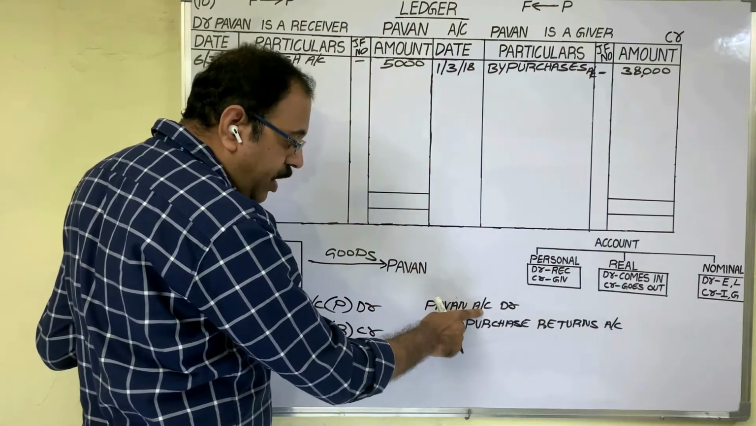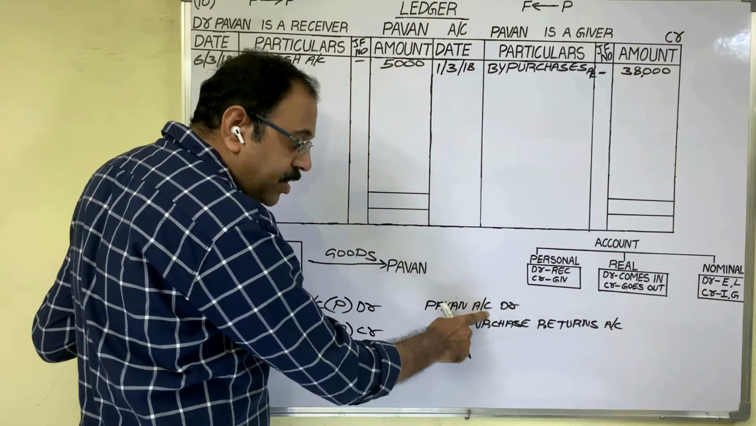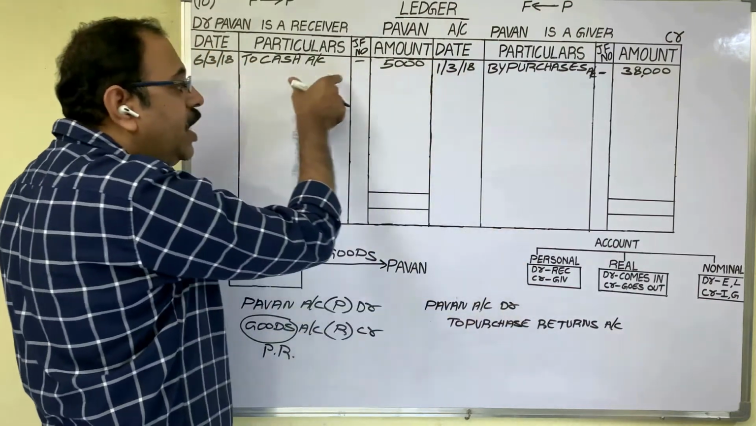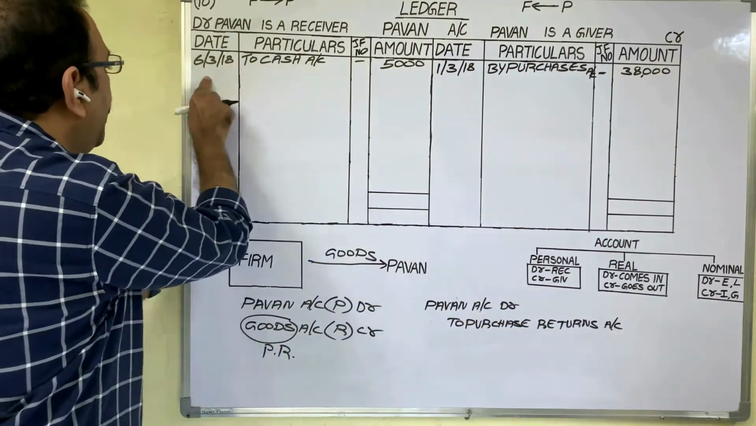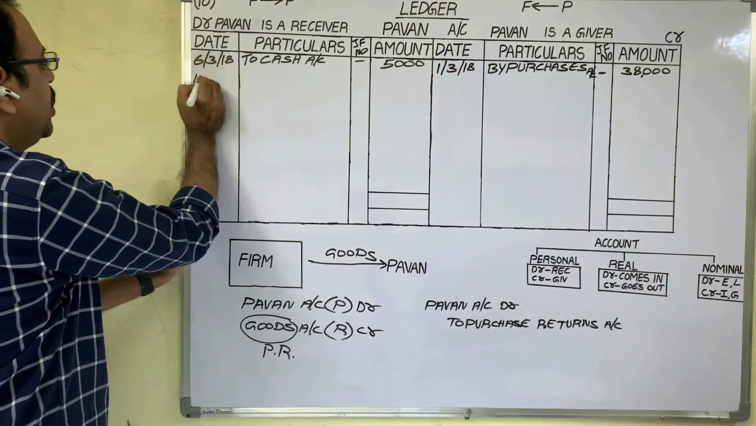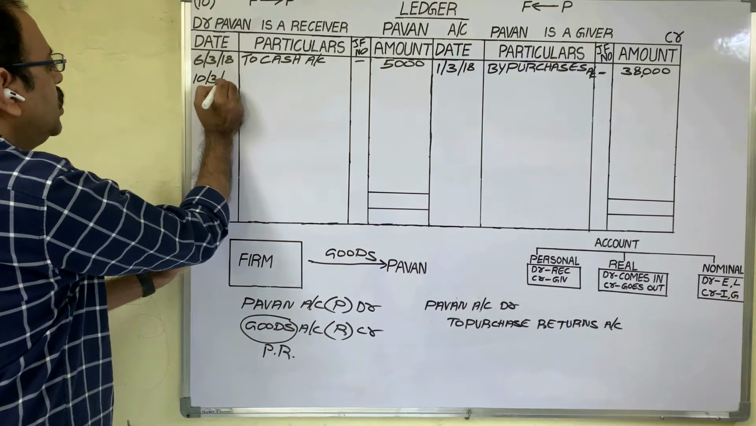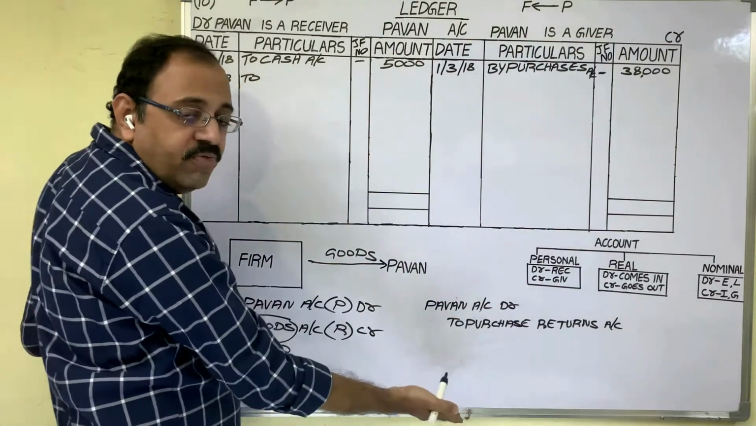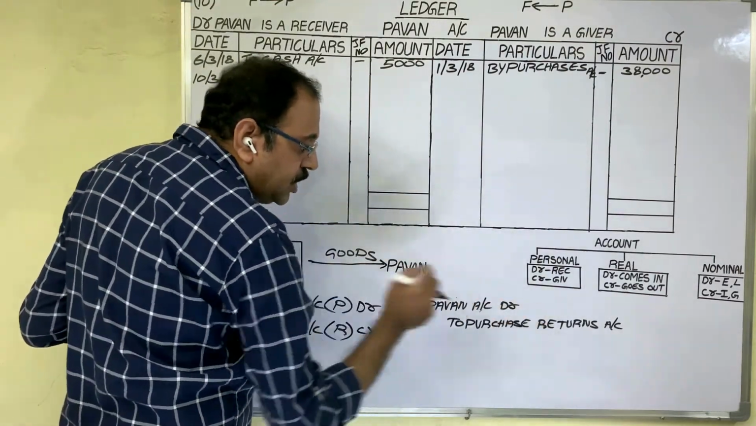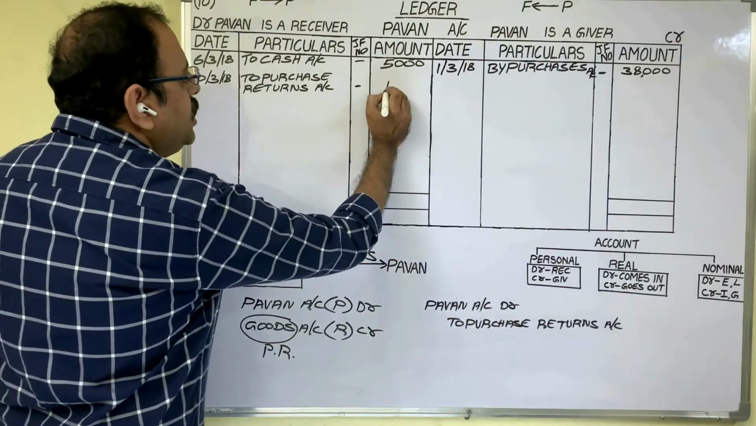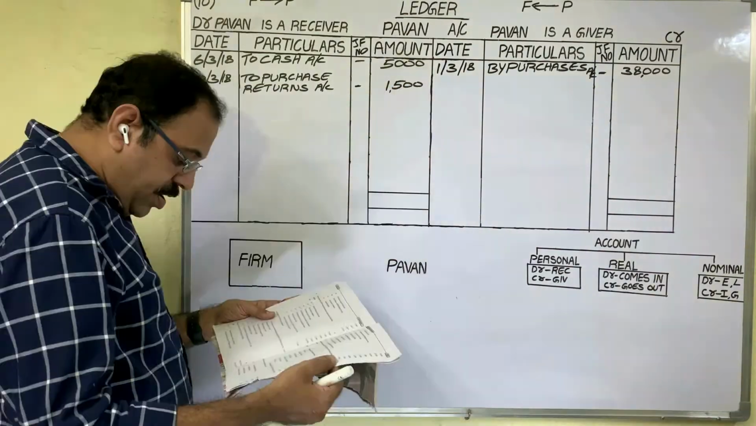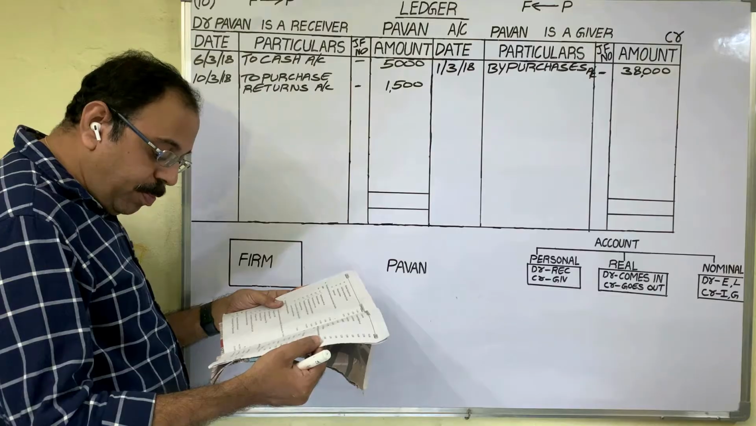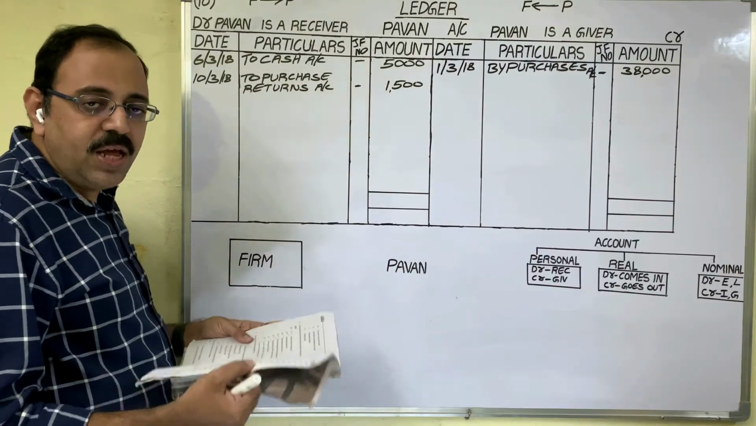Pawan account we are preparing. Pawan account is debited. Therefore, this entry on the debit side we have to post. In the date column, write down the transaction date, 10th March 18. To, other account name we should write, that is purchase returns account. Amount is 1500 rupees.